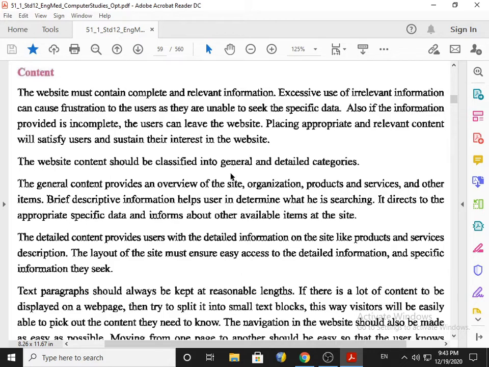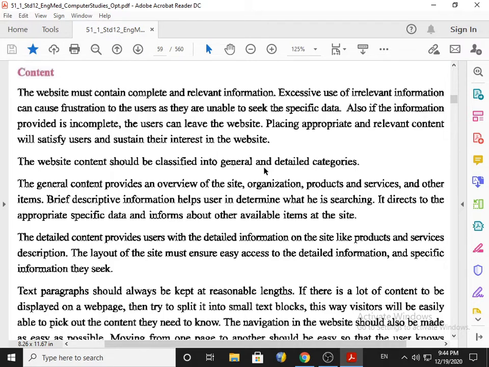Now the website content should be classified into general and detailed categories. Say for example, if I search about some specific mobile phone, then in that case that specific mobile phone is considered as detailed information.